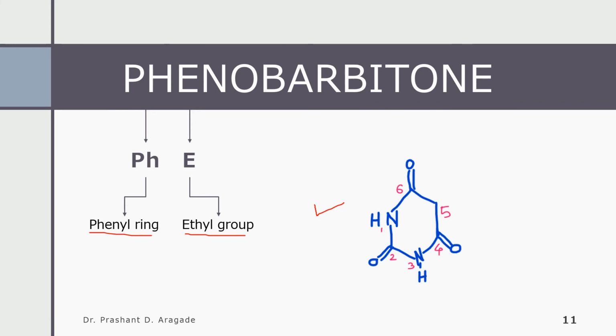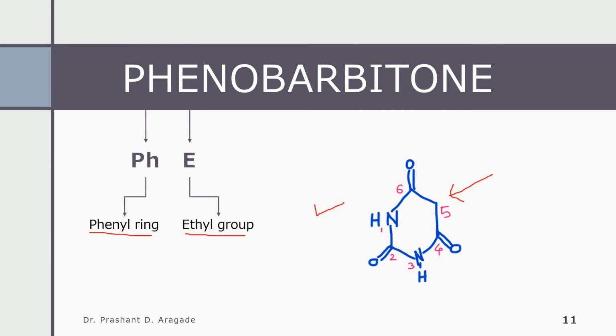But the question is where to attach them. It's very simple. If you observe the structure of barbituric acid, you will find that each position has something, only position 5 does not contain anything. This means you have to attach the phenyl ring and ethyl group at position 5 of barbituric acid.